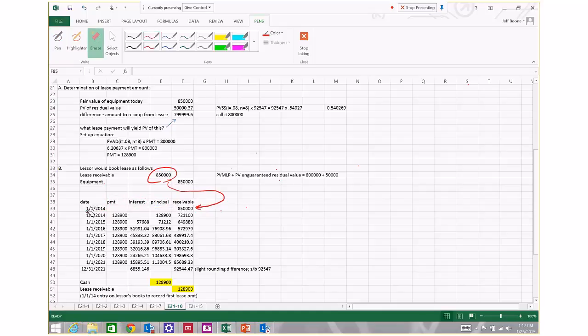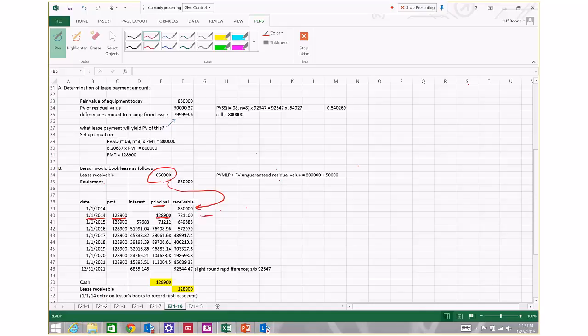Okay, so the first payment is going to be made on the day that we enter into the lease, which is 1/1/2014. The payment amount is going to be $128,900. All of that payment is going to be deemed a payment of principal because there has been no passage of time and therefore no opportunity for interest to accrue.